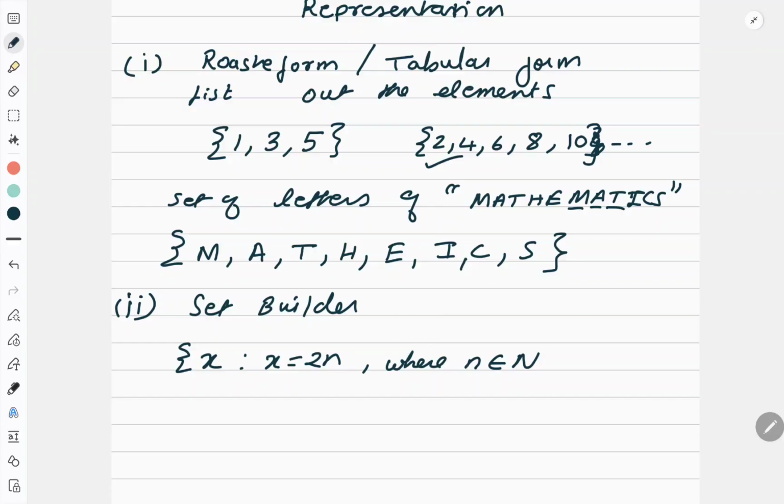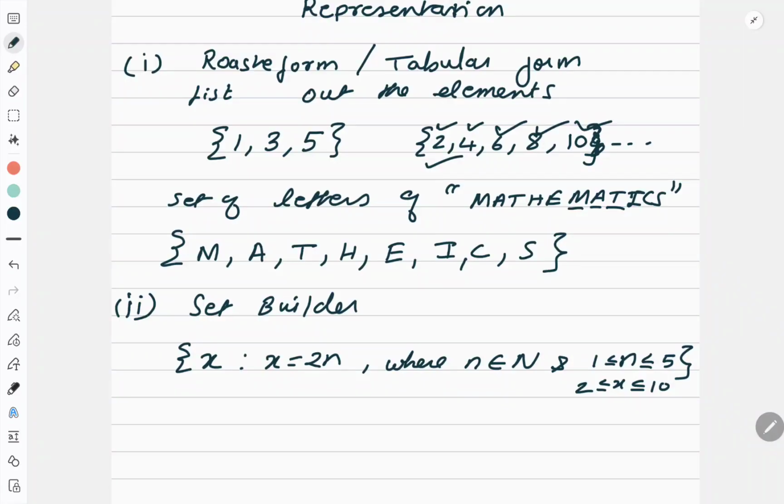I know natural numbers start from 1. So 2 ones are 2, the first element, which I got. The second natural number is 2, so 2 twos are 4. 2 threes are 6, 2 fours are 8, 2 fives are 10. But I have to stop here. So I need to put a condition that n lies from 1 to 5. Or if you don't want to write in terms of n, you can write in terms of x also, that x is between 2 and 10. That is also fine. So this is called the set builder form, where I describe the nature.